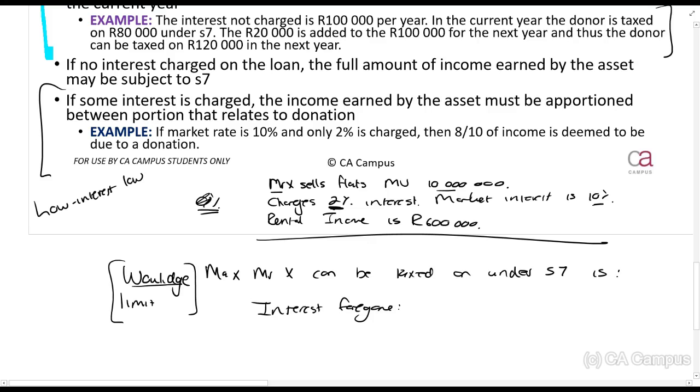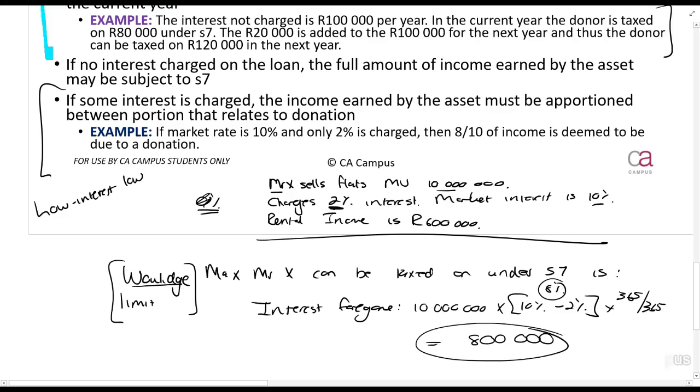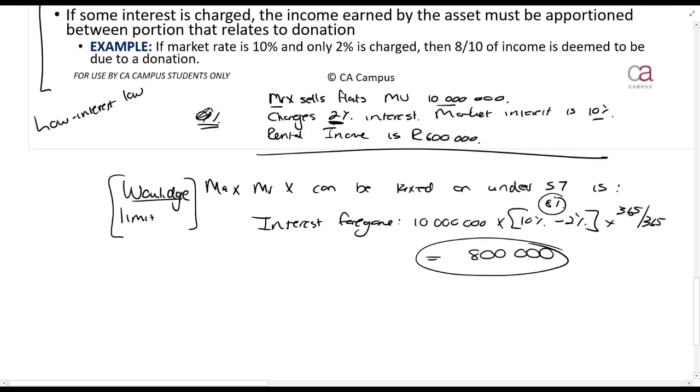Again, the interest not charged, which is 10 million times, he should have charged 10%, but he only charged 2%. Can you see this calculates the 8% interest that was not charged? And again, let's just assume it's for the entire year, 365 over 365. That gives us 800,000 rands. That's the max that he can be taxed on. Right, that's the first thing, the max.